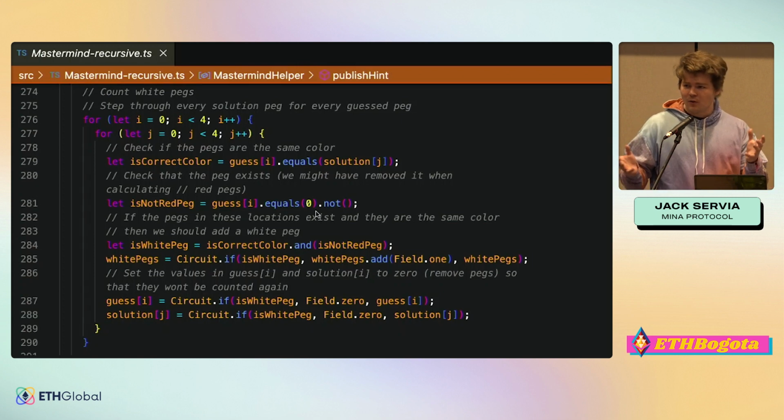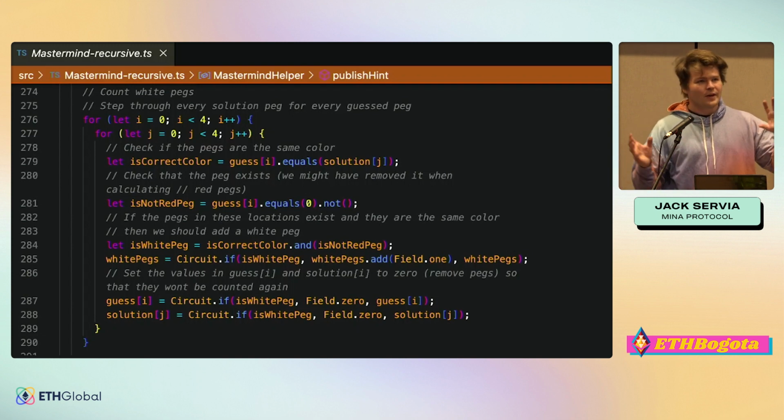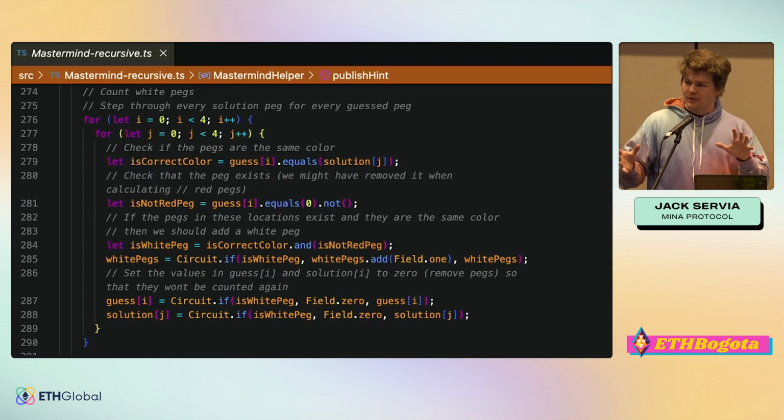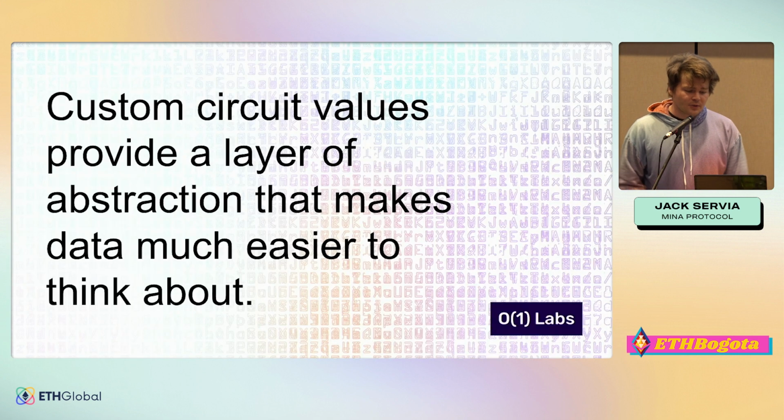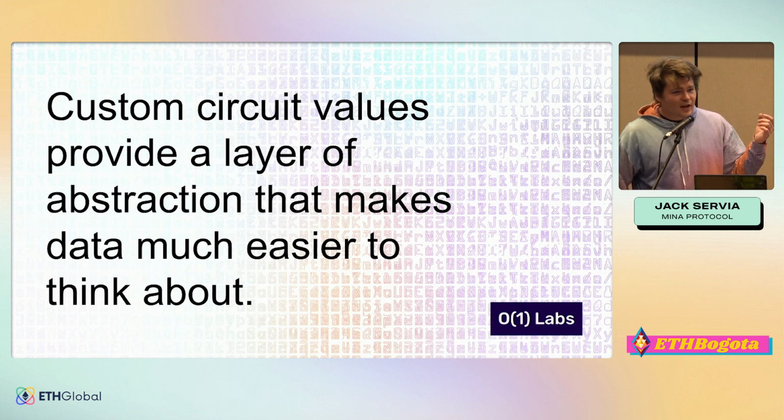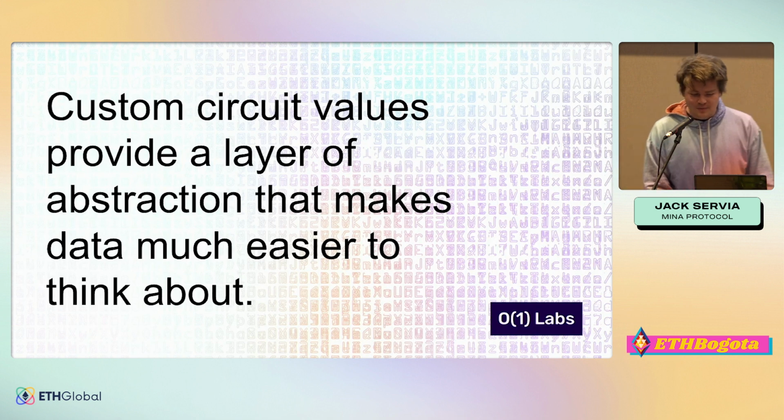And so this makes it very straightforward to think about: this is my data, this is what's going to happen to it, and this is what's going to come out. And it makes it easier to make sure that everything you're doing is being proved correctly, which makes it easier to write code that's secure, basically. We also have custom circuit values, and we're in the process of possibly changing this to something called struct. You can go look at the GitHub and read the RFC for this and leave comments if you want. But for now, I'll explain how circuit value works.